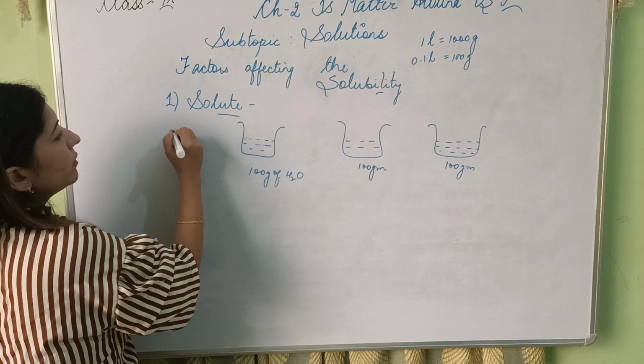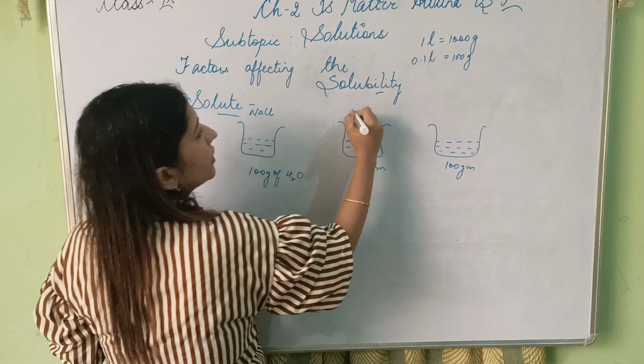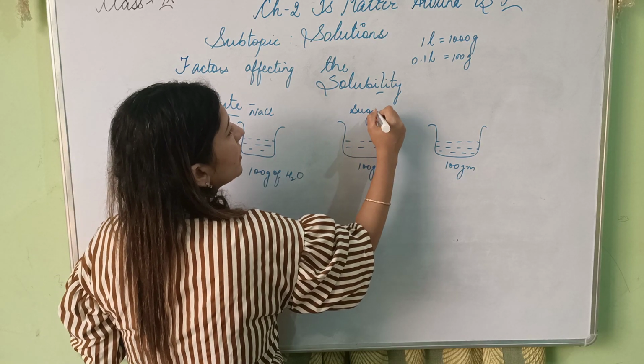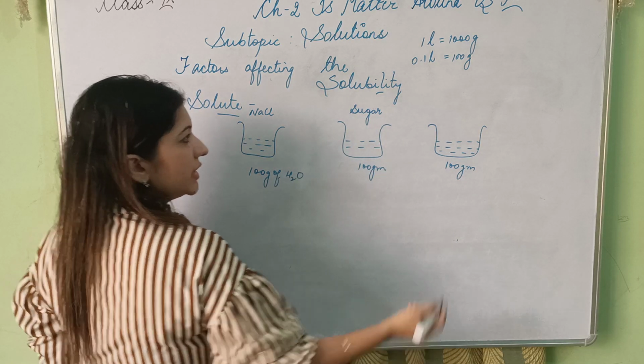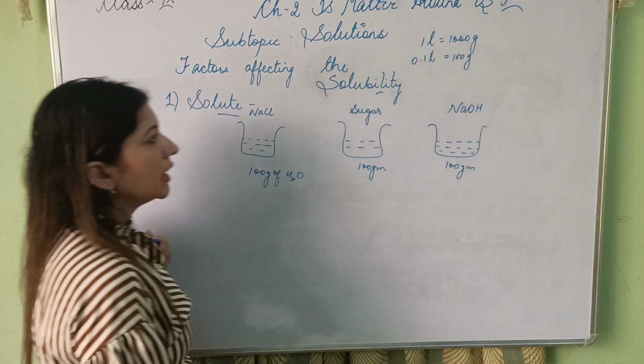Suppose I take sodium chloride in this, I take sugar in this, and I take NaOH in this, in 100 gram of water.